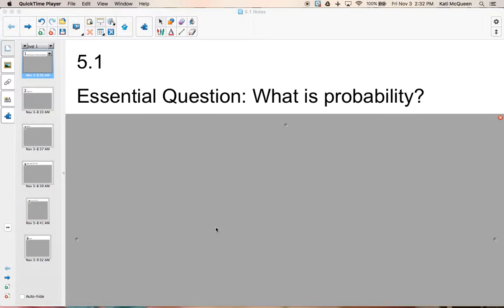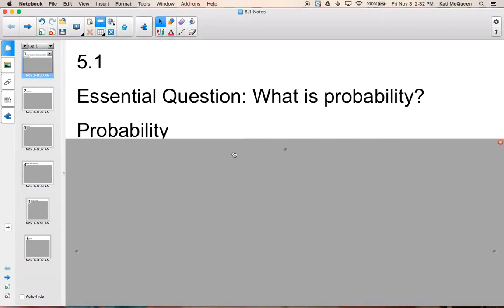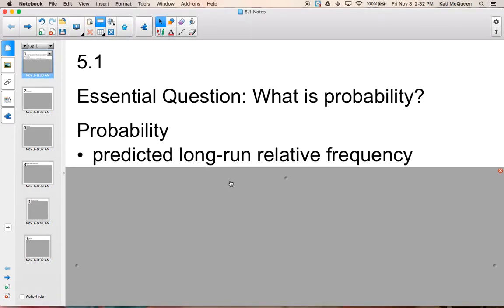All right, guys, we are looking at the first lesson in our probability unit. So the first thing we're looking at is, what is probability? Probability is the predicted long-run relative frequency. This isn't something that's always intuitive to people. Probability happens in the long run, so you need many, many trials in order for probability to show itself.